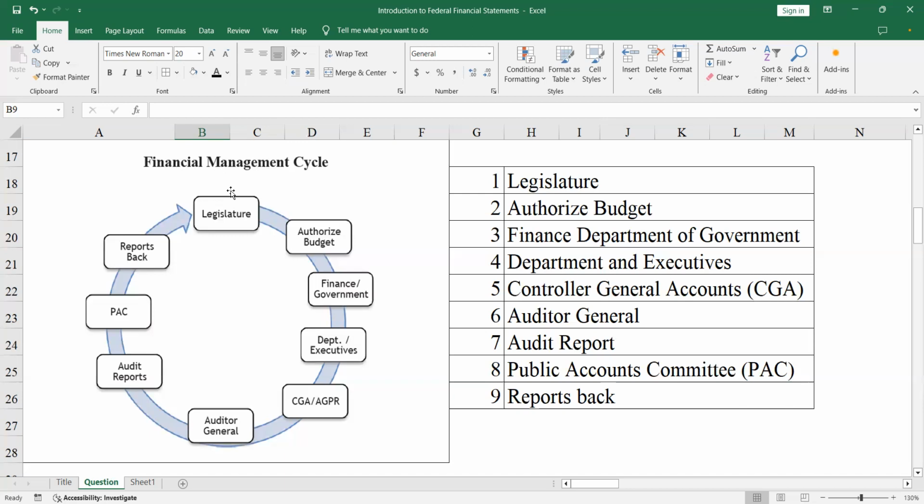And then these financial statements are sent to the Auditor General. Like any other auditor, the Auditor General also gives an opinion whether the financial statements made by the Controller General give a true and fair view of what happened in the last year. Once you have the audit report, it is sent to the Public Accounts Committee. The Public Accounts Committee is a subcommittee of the Parliament. Its major aim is to see and ensure